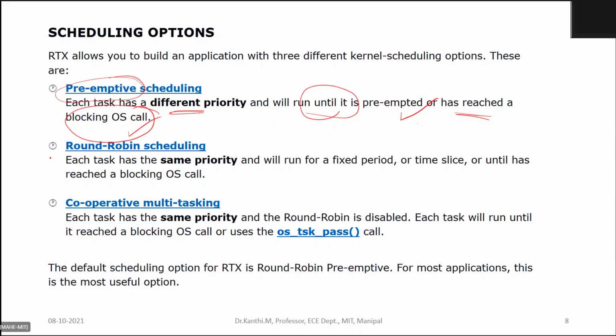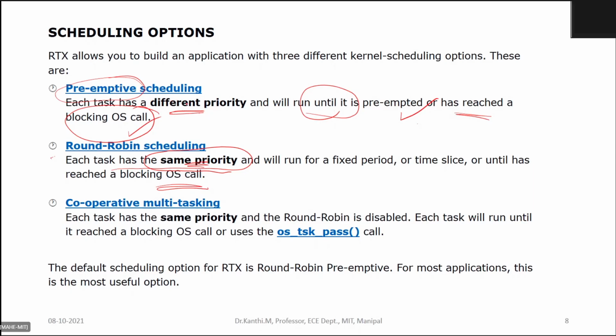And round robin is very simple. Here, please note, all the tasks are given the same priority, and each will run for a fixed period or time slice, or until it has reached a blocking OS call. I have bolded this here: the tasks are given the same priority. But in preemptive, different priorities are given.